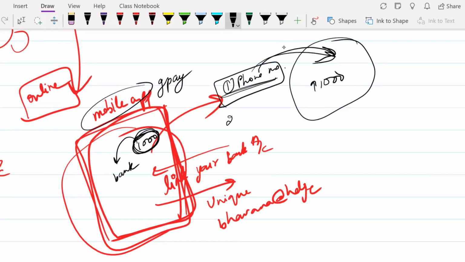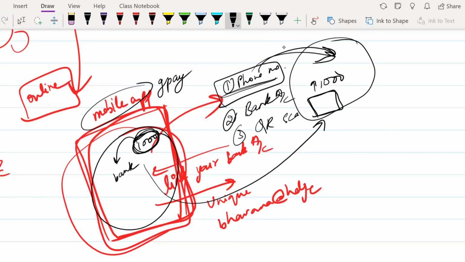Okay, the second method you can use is to put in the bank account details. Or third, you can scan a QR code. If you open this phone, a QR code will come, and from this phone you can scan this QR code and make payments to this particular bank account or this particular UPI.